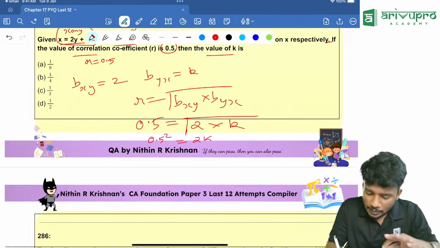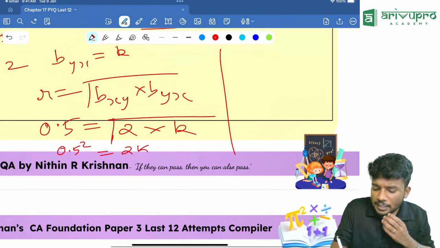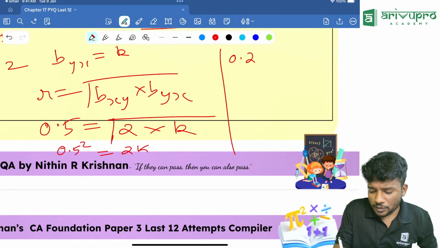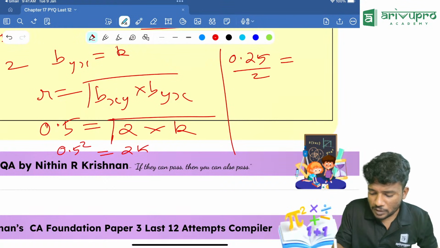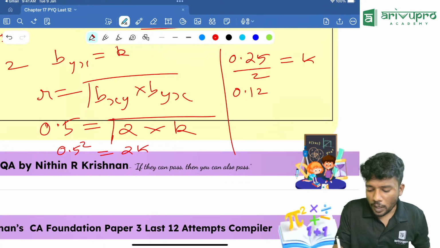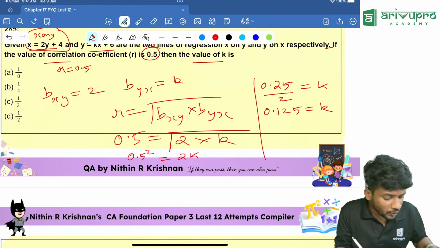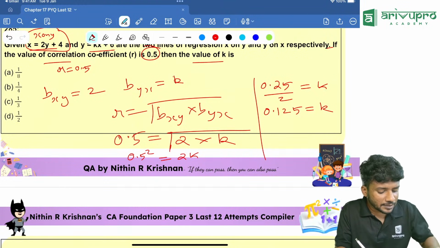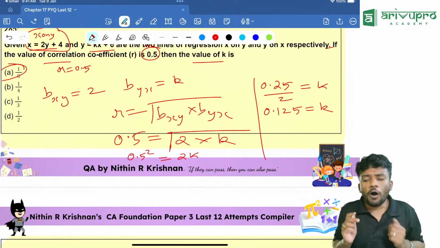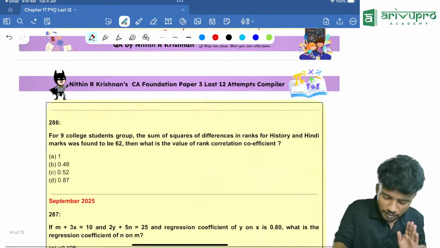Taking 2 to the other side, 0.5 square is 0.25, divided by 2 is equal to k, which is 0.125. Looking at the options, 1 divided by 8 is 0.125. So option A is your answer. That's the method. I hope you understood this.